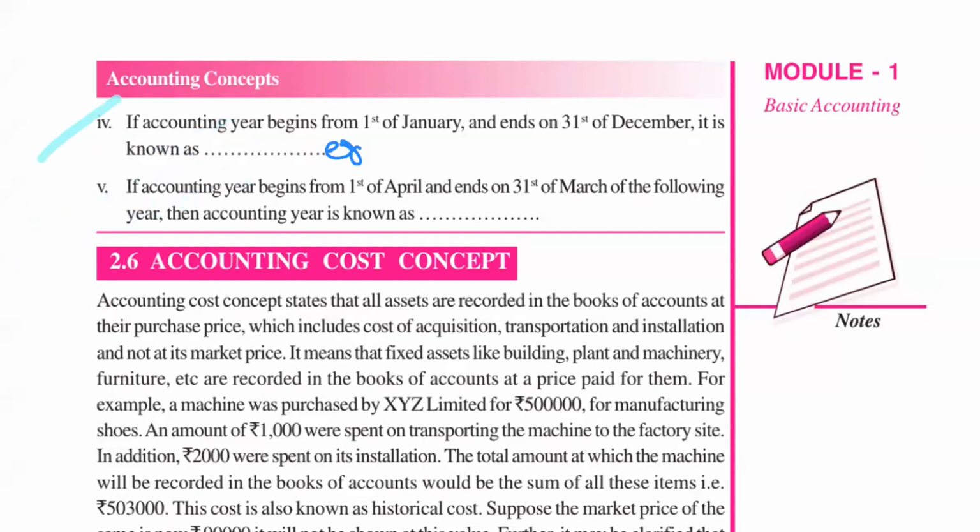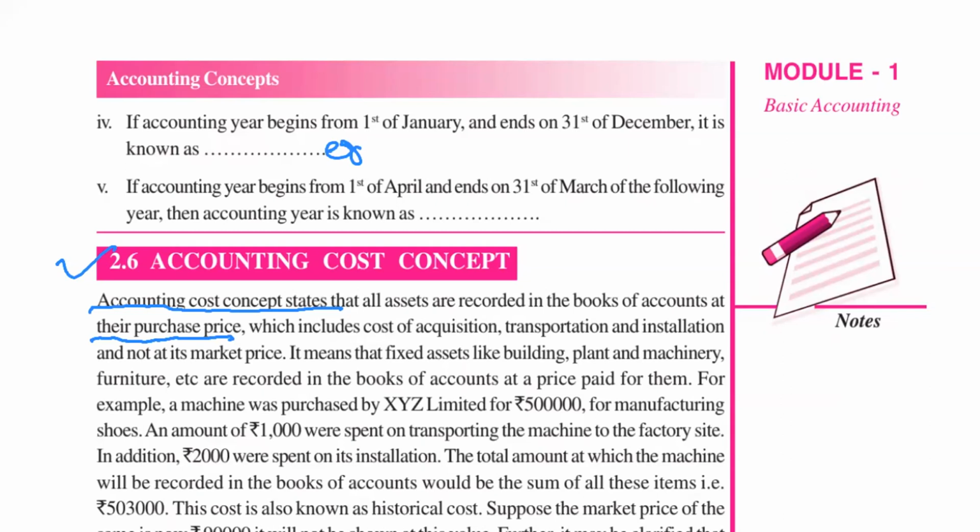Now we will discuss cost concept, accounting cost concept. See, cost concept states that, this is also very important, all the assets are recorded in the books of account at their purchase price. Just before I have told you. So cost concept states that all the assets, like machinery, plant, furniture, building, whatever we are purchasing to use in our business, are assets.